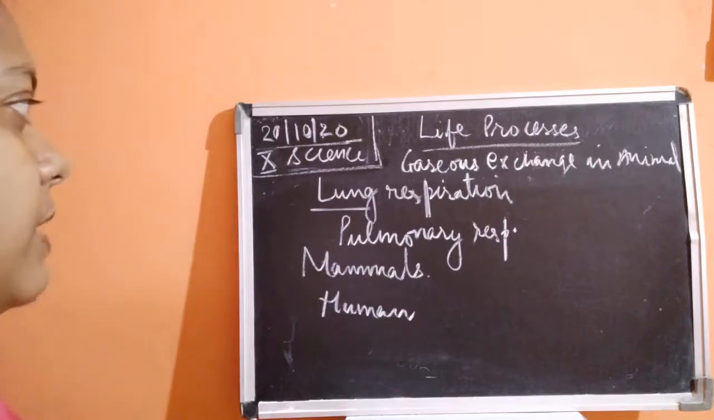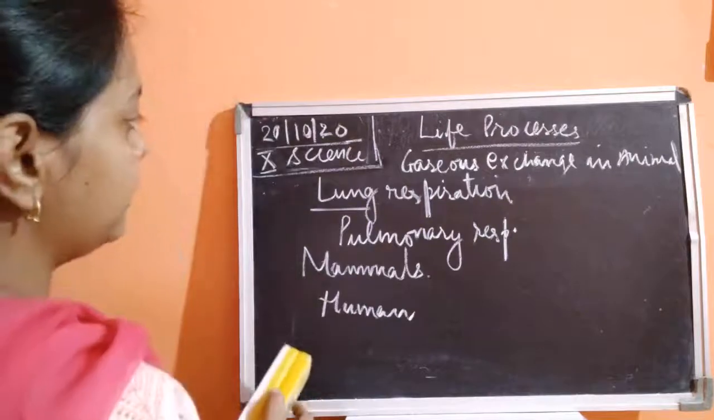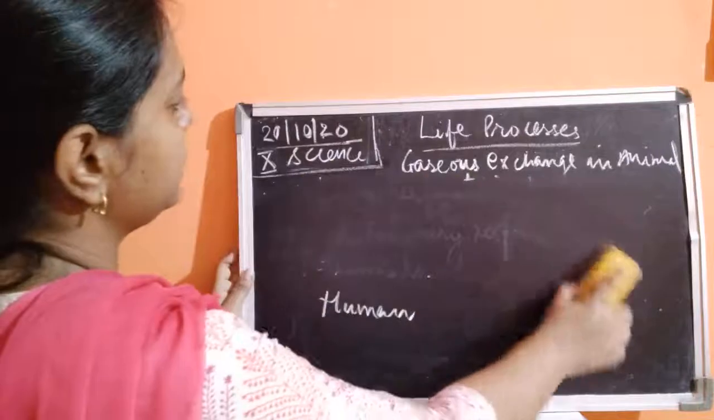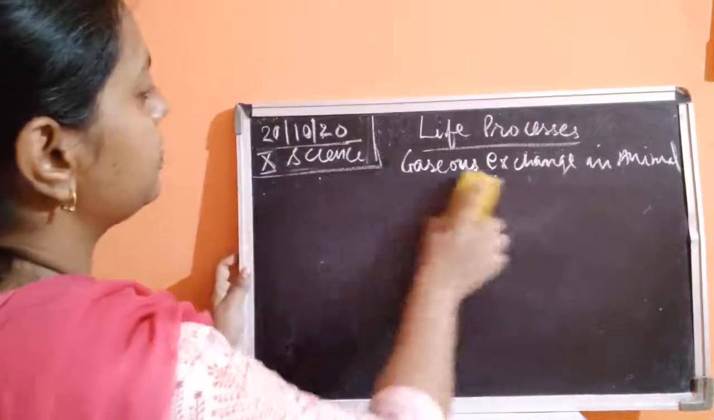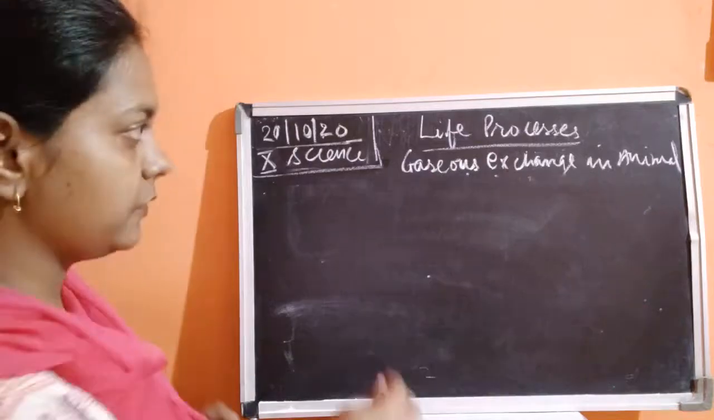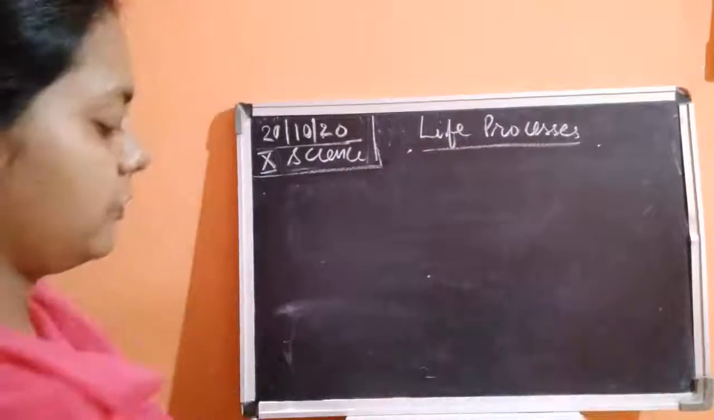Okay, so this is what is about the lung respiration. So lung respiration will always take place with the help of the lungs. Now lungs are the respiratory organ, children, of the human beings as well. Okay, so now I'll draw the diagram and the respiratory system of the human beings. So we'll just study about the respiratory system of the humans.